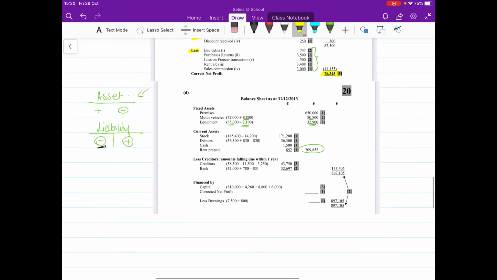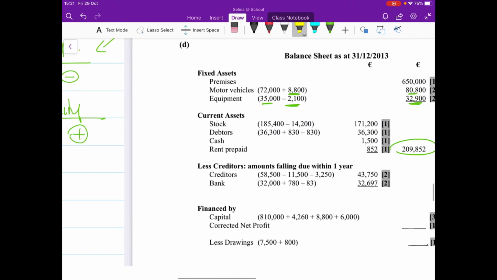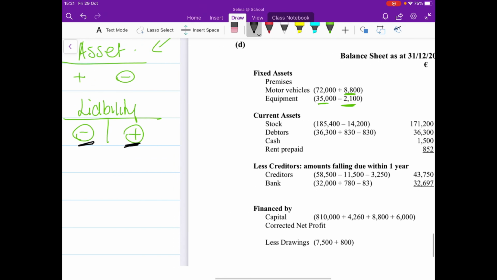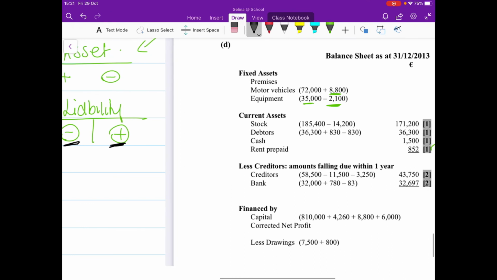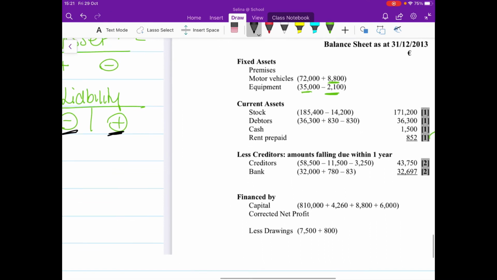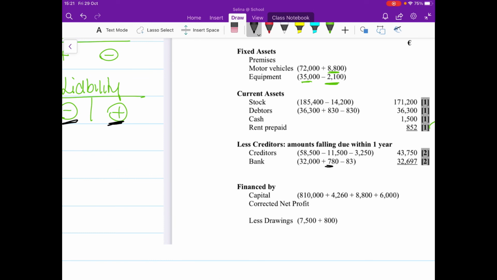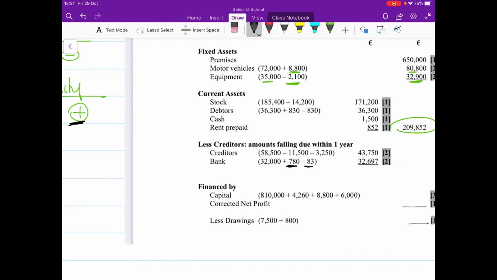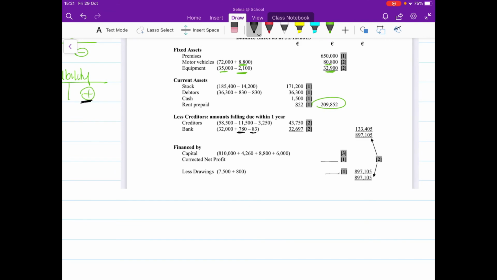Okay, so with the credit, we're going to add that on. So the credit was 780 and we're adding it on. And that's because credit is add on in your rules. And then we have, sorry, where am I looking here? 780. Here we go. That's going to be added on, and the €83 then is going to take it away, because it's a debit. So that leaves your bank at €32,697.